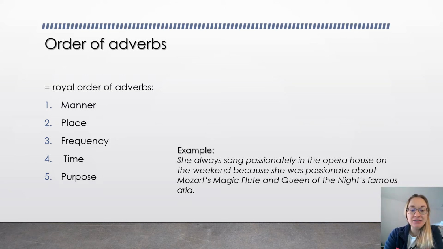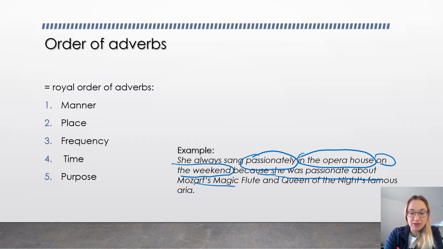So let's identify adverbs in here. So passionately, in the opera house, on the weekend, because she was passionate about and so on, so the entire thing. So, passionately is manner.